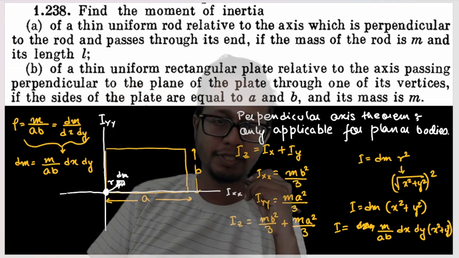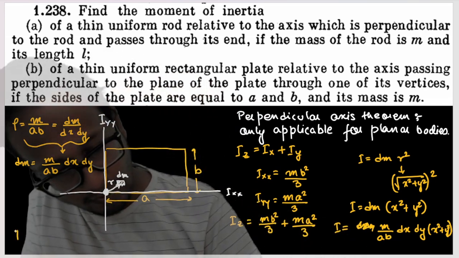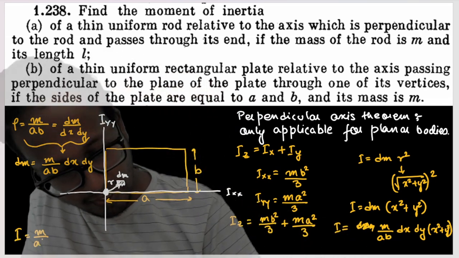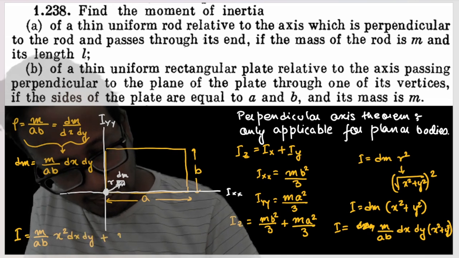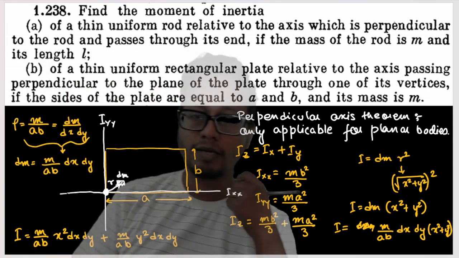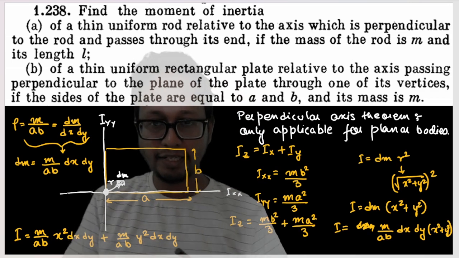Understood? Now this integration will be further classified. I is equal to m by ab into x square dx dy plus m by ab into y square dx dy. Now first I must integrate the entirety of x, then the entirety of y.